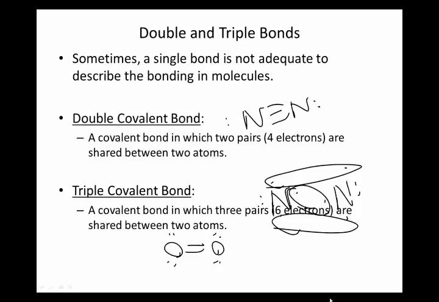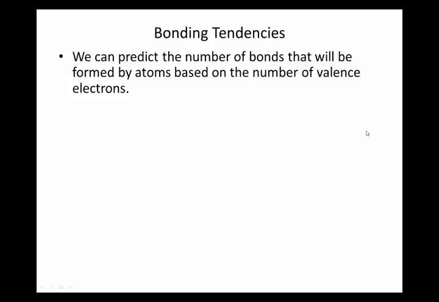Now I'm going to wrap up talking about covalent bonds by talking about the bonding tendencies. And I mentioned this already. You can generally predict the number of bonds that will be formed based on the number of valence electrons. I'm going to talk about which of these are concrete rules that are never broken, and some that are a little more flexible. So hydrogen only ever makes one bond, ever, ever. So you never see hydrogen in the middle of a molecule like this. Hydrogen only wants the one bond for its 2 electrons. It can't handle more than that.